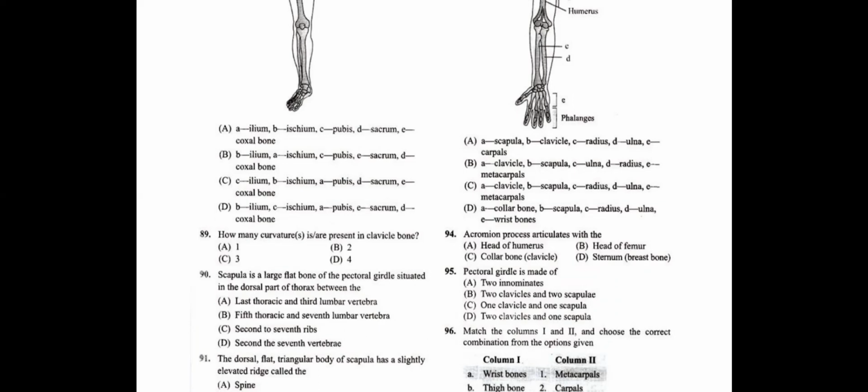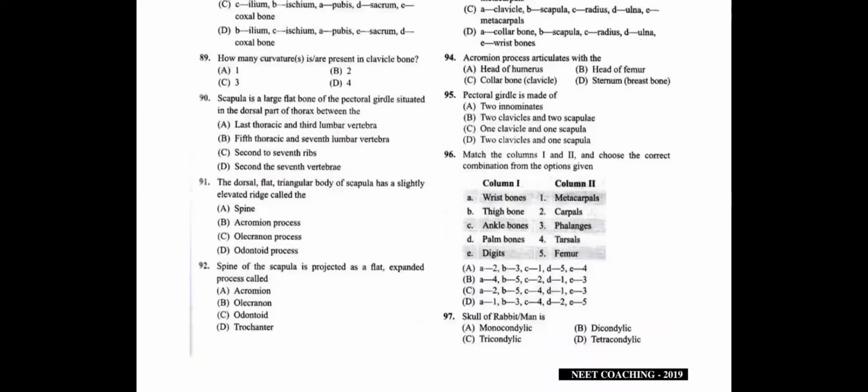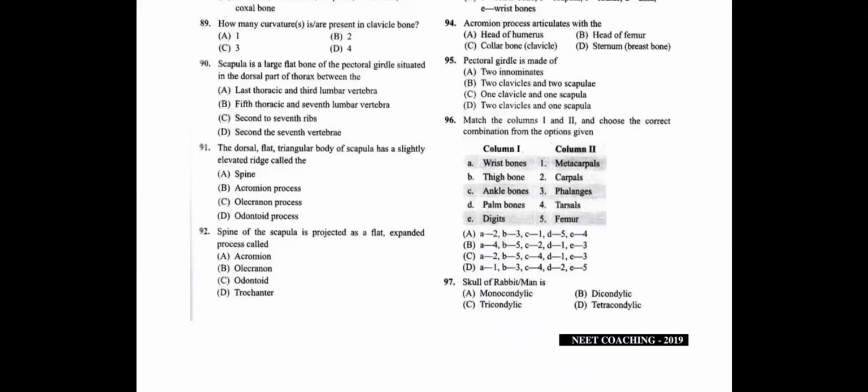Now, question number 96. Match column 1 and column 2 and choose the correct combination from the options given. Wrist bones. We know that wrist bones are called carpals. Thigh bone is femur. Ankle bones are tarsals.